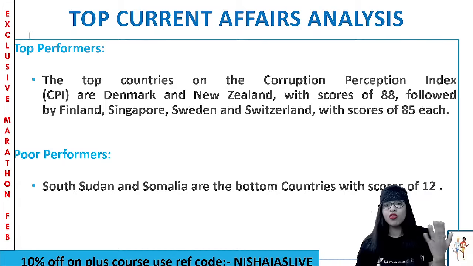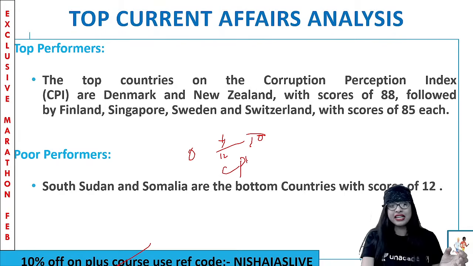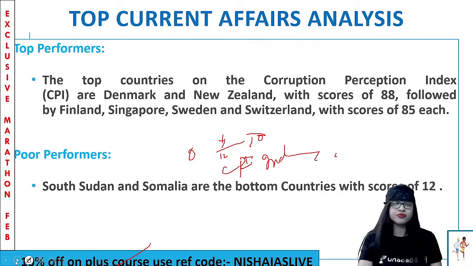Who are the poor performers? Oh my goodness. South Sudan and Somalia. They are terrible. They are the bottom-most countries, and the score is 12 on a scale of 0 to 100. I am talking about the CPI index, that is, the corruption perception index. Is it very clear, all of you?